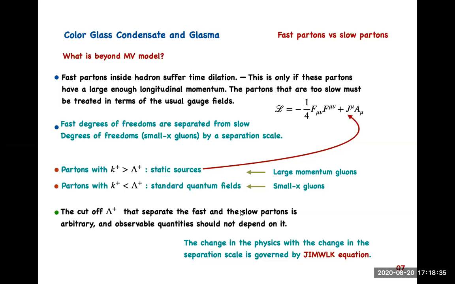This cutoff basically separates the fast and slow moving particles, separating the degrees of freedom. And because this is an arbitrarily introduced separation scale, we can always try to derive some kind of RG equation, and this RG equation is the JIMWLK equation.